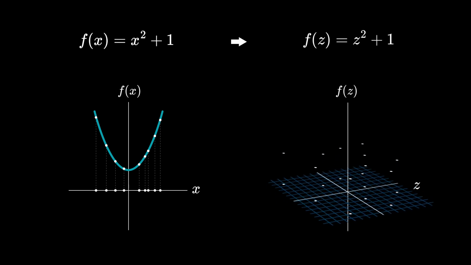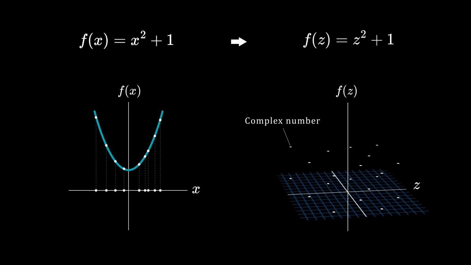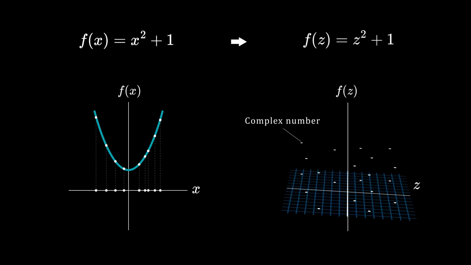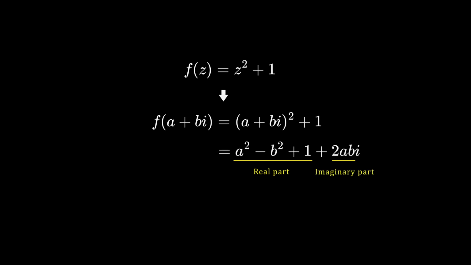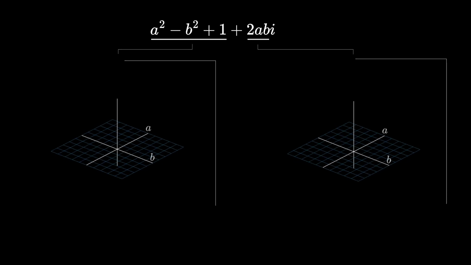In fact, when the function includes complex numbers, the output is also a complex number with both real and imaginary parts. Therefore, it cannot be directly represented on a graph. To visualize this, we will separate the real and imaginary parts and plot them individually. First, we express z as a plus bi, then expand and separate it into real and imaginary parts. Next, we plot the real and imaginary parts on separate graphs.